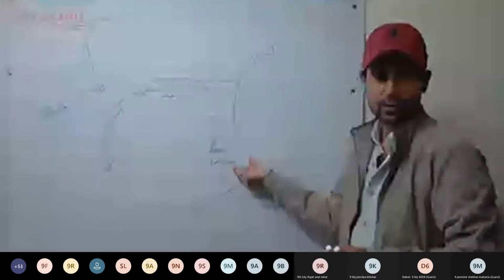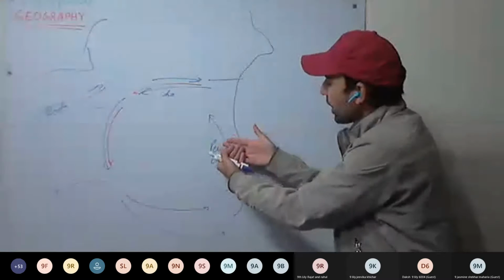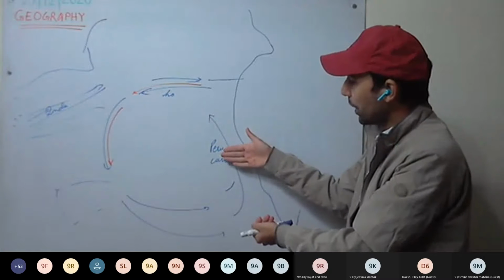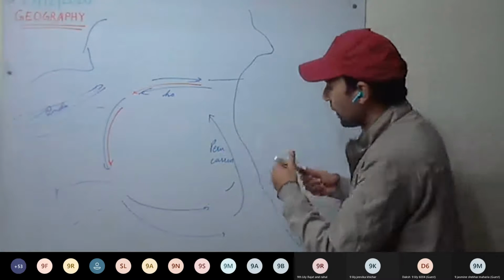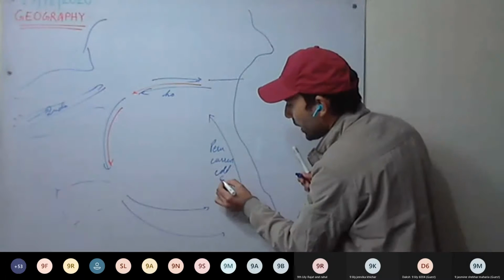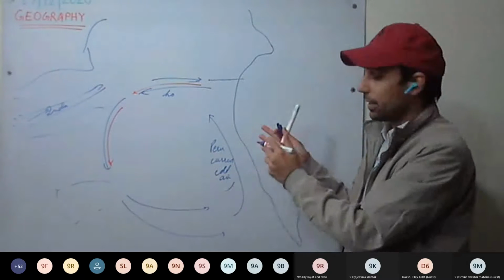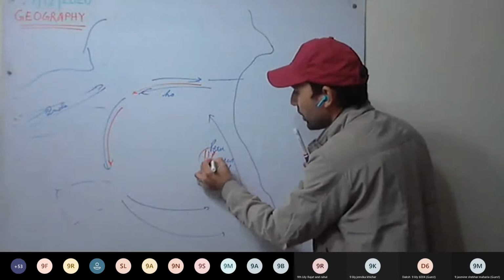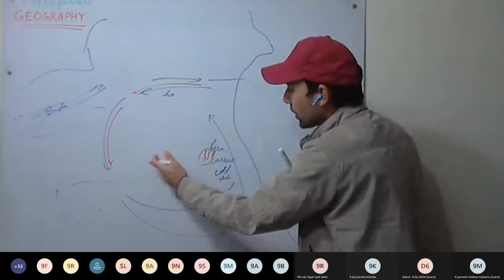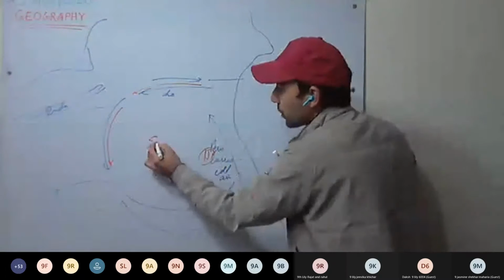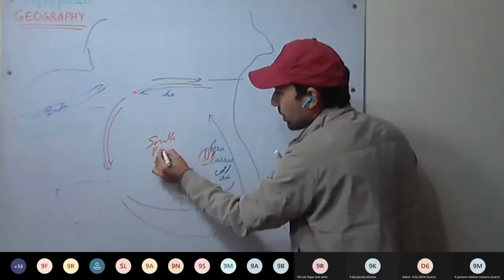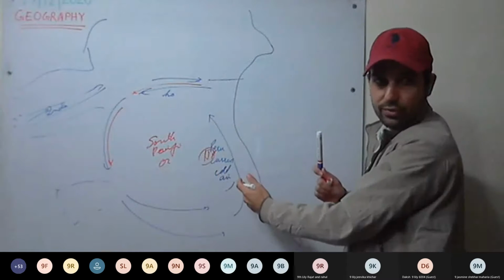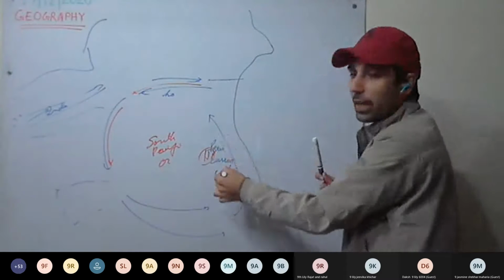Cold water is dense. It is cold, and the air above it will get cold because of the cold current. So air above the Peru current will be cold. So here we have the cold, dense air. So here we'll be having high pressure. High pressure will develop here on the east coast of the South Pacific Ocean.